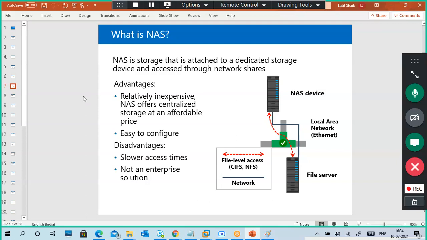Disadvantage: slower access time, because you are accessing through a regular Ethernet network, and it is not an enterprise solution. If you are going with the enterprise level, that speed is not there, so the data burden increases a lot and it cannot handle that kind of load.